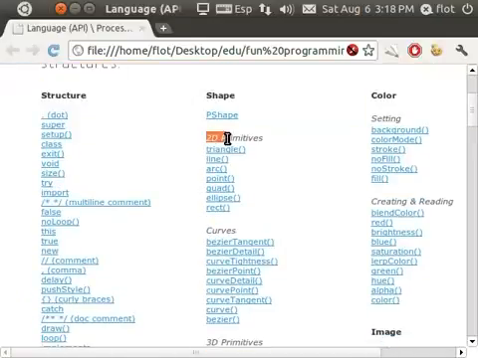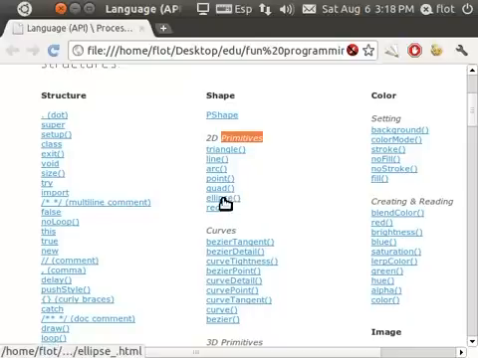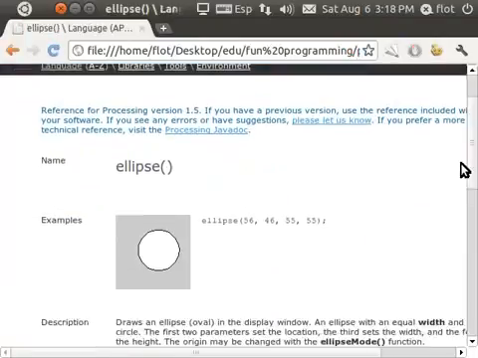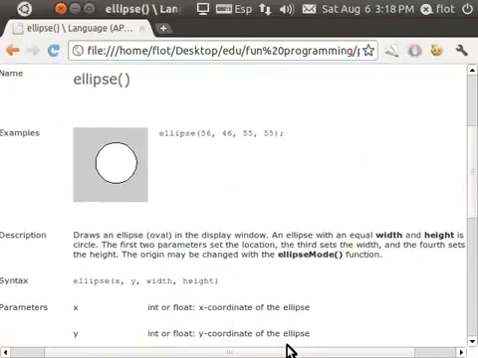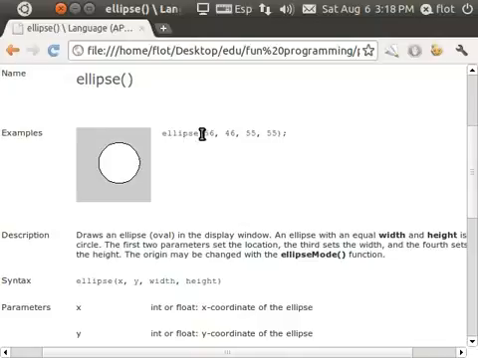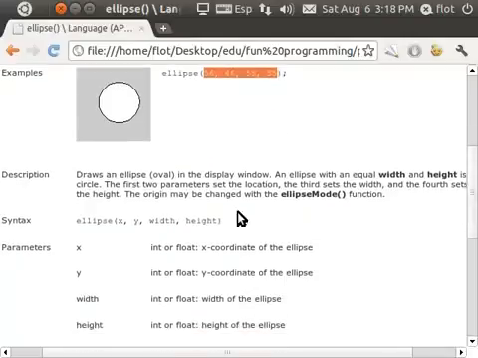We have here the 2D primitives, and we can see point, which we used, line. Let's check out two new ones today, ellipse and rect, or rectangle. So let's read first what it says about ellipse. Here we see the example. It's using ellipse, and inside parentheses it's using 4 different numbers. Let's read what it says about those.